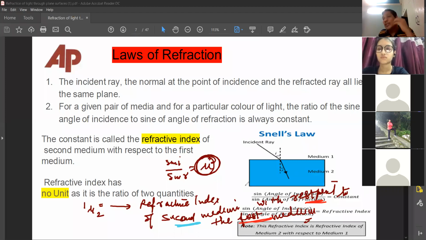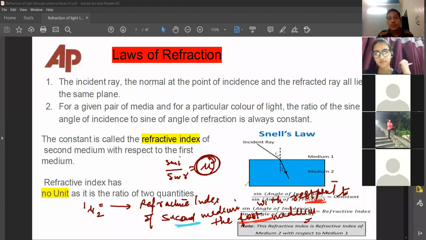So whatever change has come in the velocity of light is all because of the second medium. So it is the refractive index, RI, of the second medium with respect to the first medium.